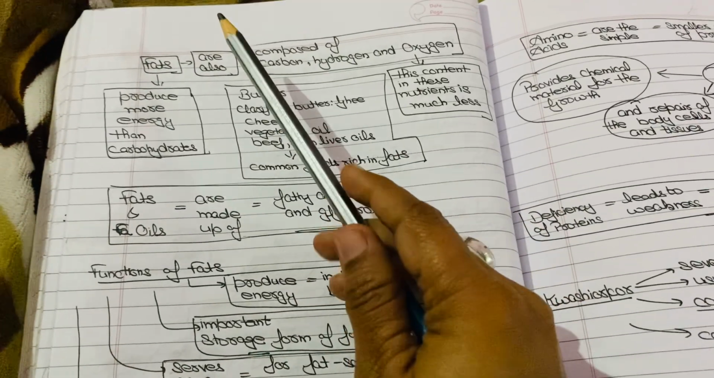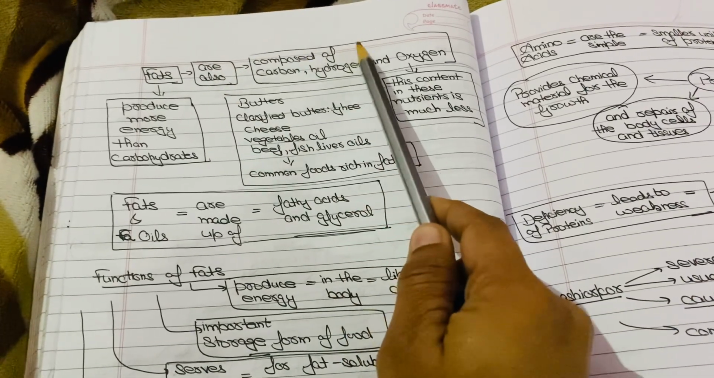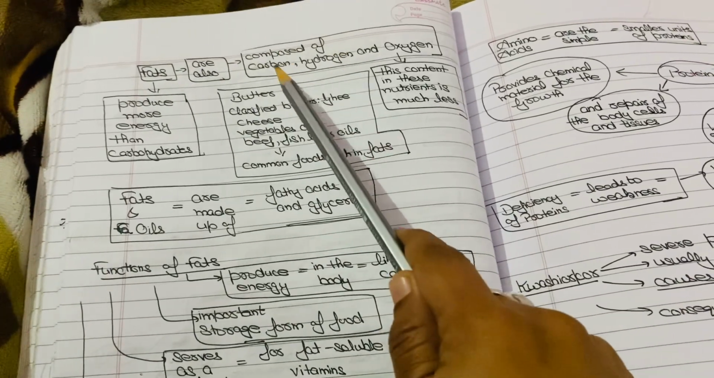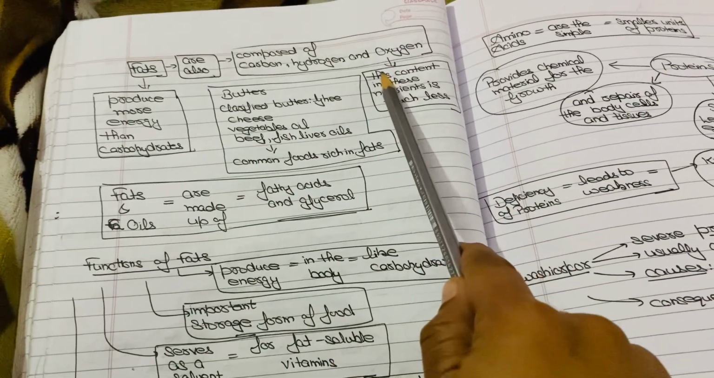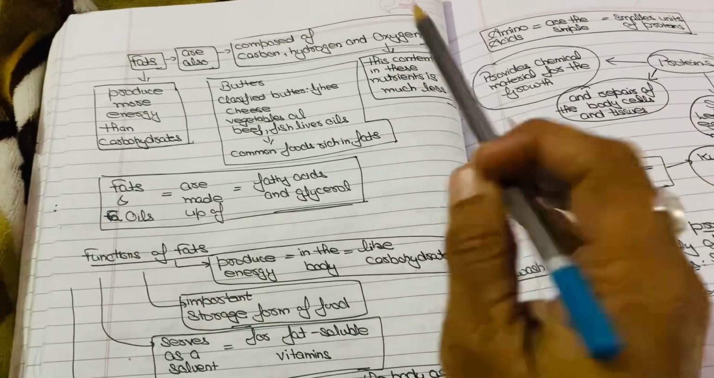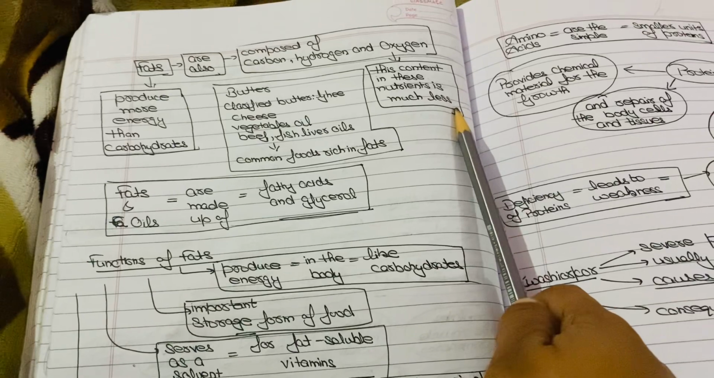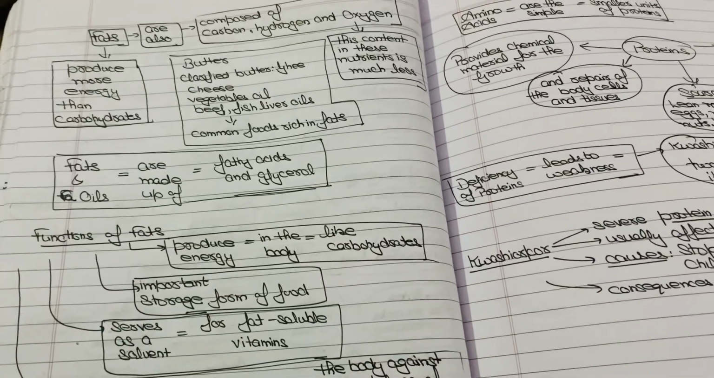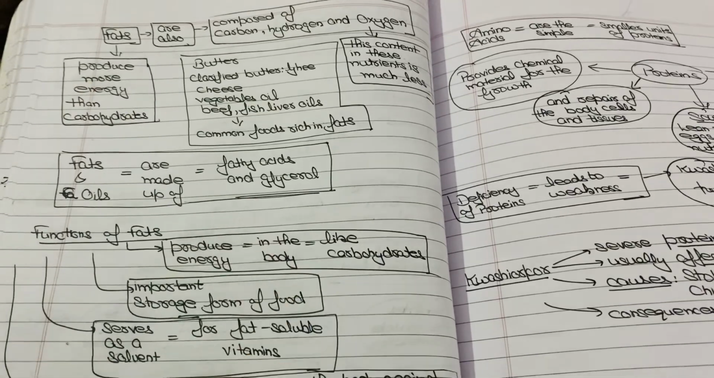Next topic is fats. What are fats? Fats are also composed of carbon, hydrogen, and oxygen, similar to the carbohydrates. But here, the content of these elements is much less. In fats, the oxygen content is quite less. It produces more energy than carbohydrates. If there is a 1 mark question which produces more energy, fats or carbohydrates, then the answer is fats.